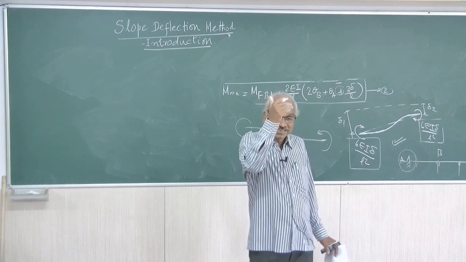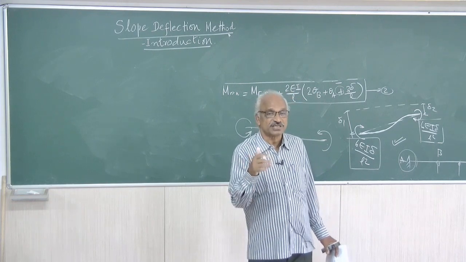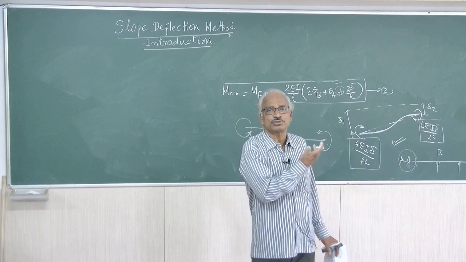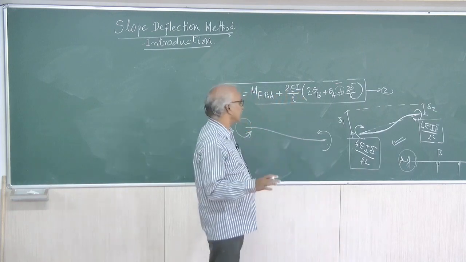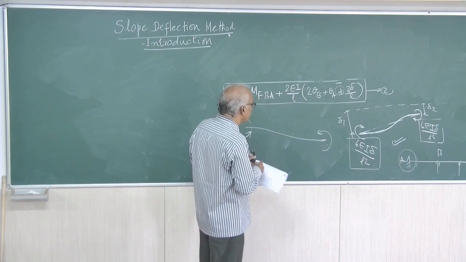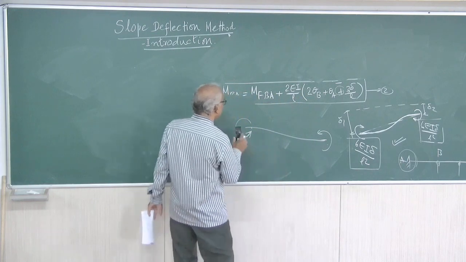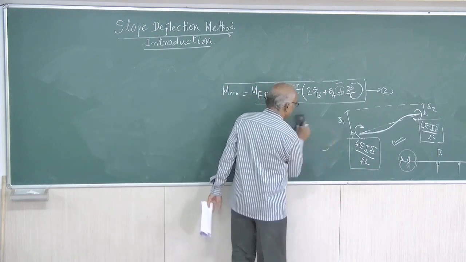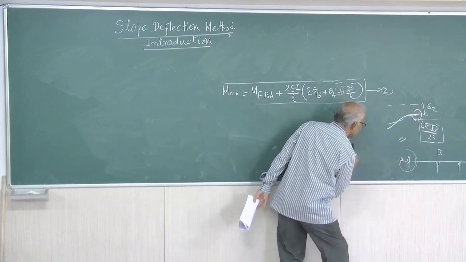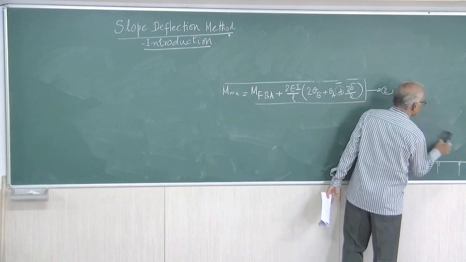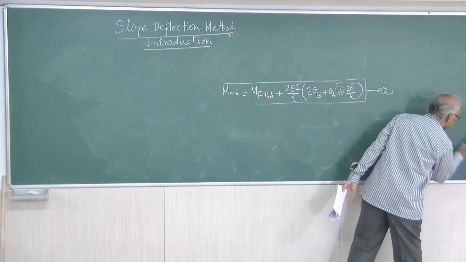Suppose the right support is assumed to settle more, then you have to use minus sign, that's all. Minus sign, that's not a problem, right? The plus sign need not be confused. That we can change. So, it is not a mistake, but you have to understand, right?